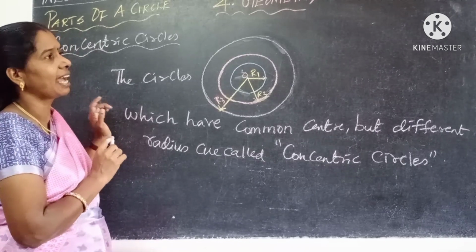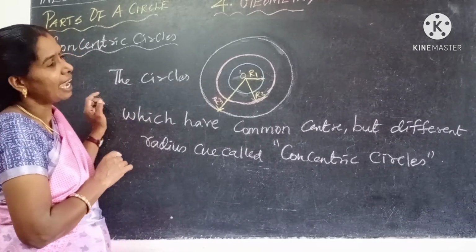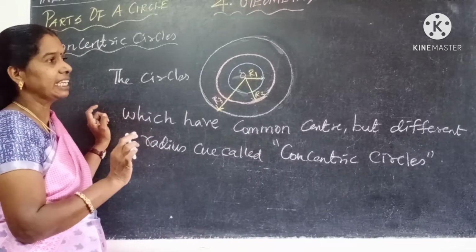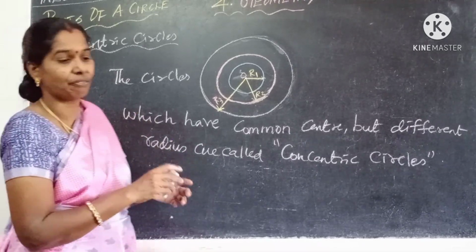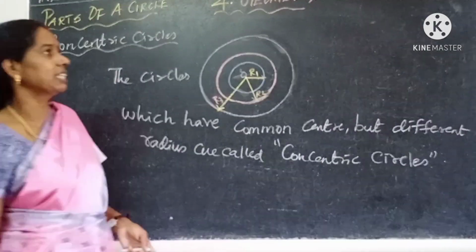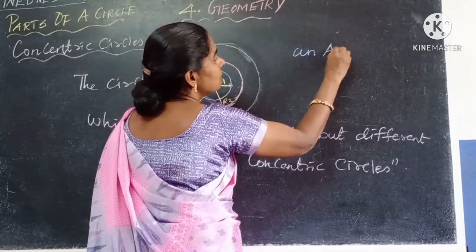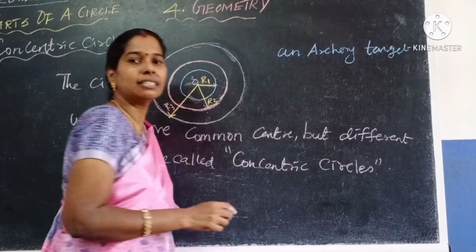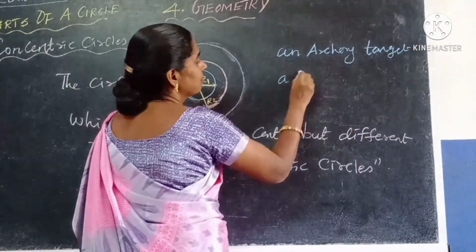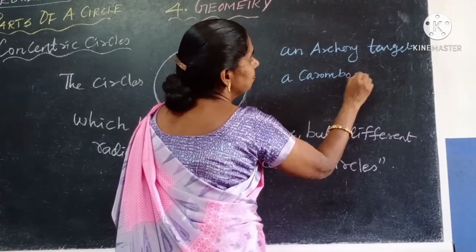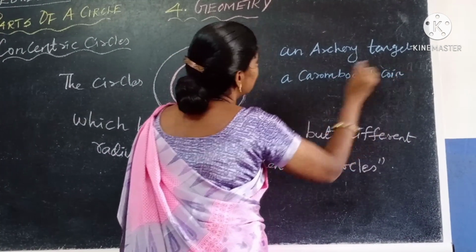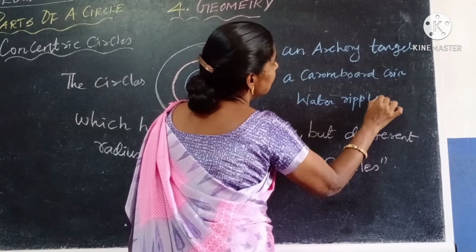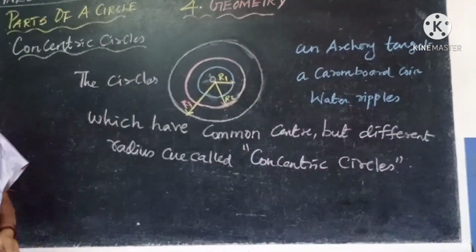In real life also we have three examples. An archery target, a carom board coin and water ripples are examples of concentric circles. First one is an archery target, second one a carom board coin, and third one water ripples. These are the examples for concentric circles.